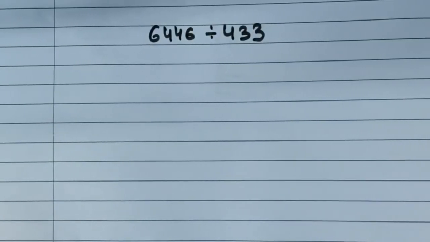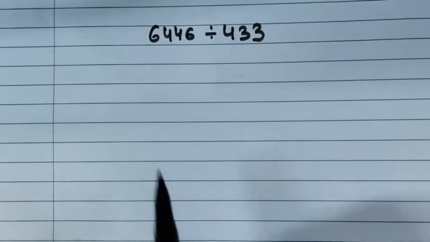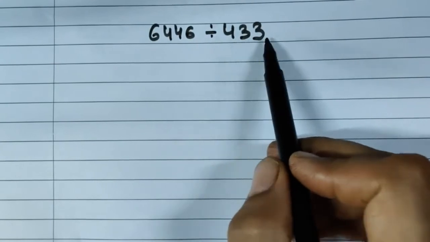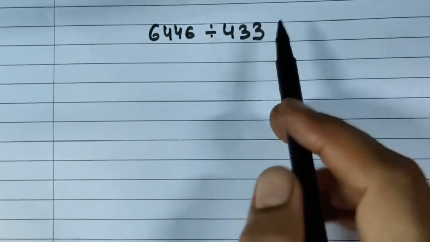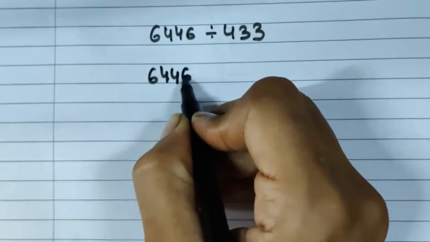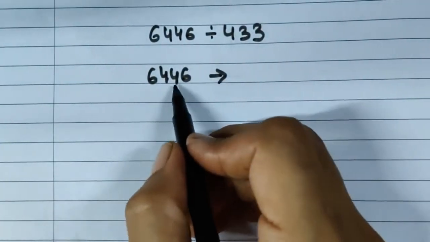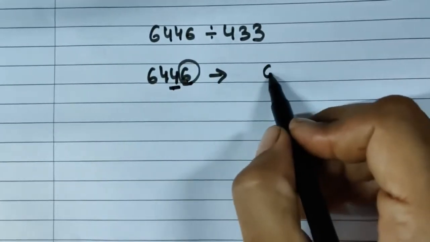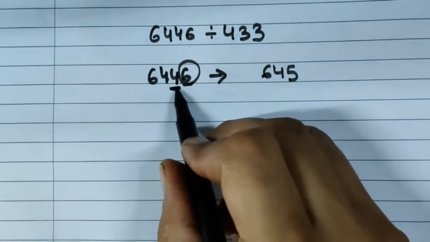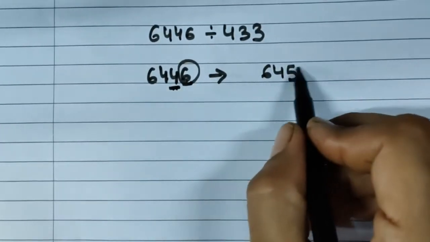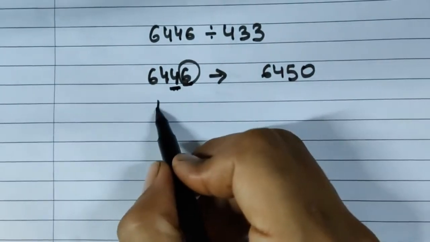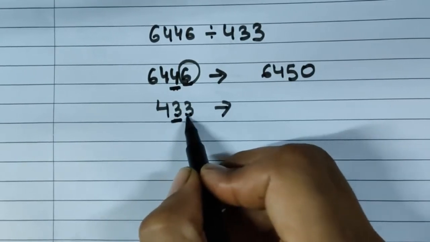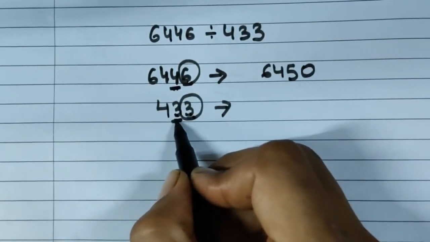Now in the next question we have to estimate 6,446 divided by 433 to the nearest tens. So now 6,446 we have, this is 1s, 10s, and the digit is more than 5. So add 1 here, we get 6,450, and after the underlined digit all the digits become 0. Then we have 433: 1s, 10s. This is less than 5, so no need to change it here.